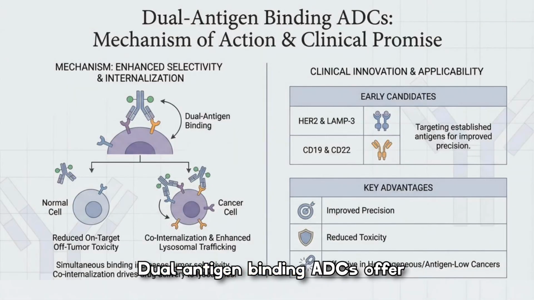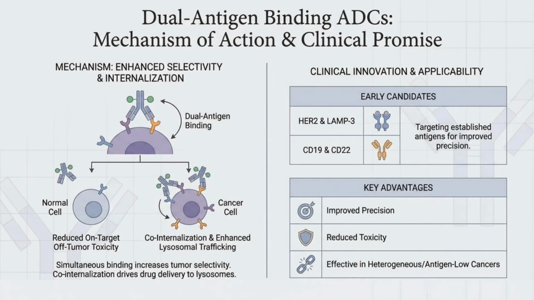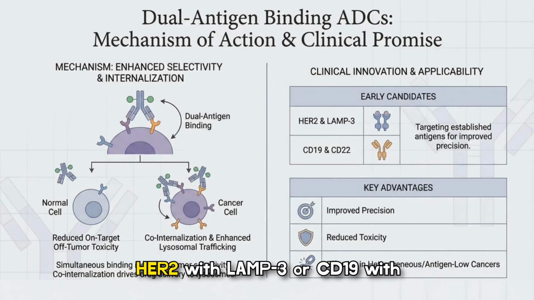Dual antigen binding ADCs offer enhanced selectivity by requiring simultaneous engagement of two targets, which reduces on-target off-tumor toxicity and promotes co-internalization with improved lysosomal trafficking. Early candidates pair antigens like HER2 with LAMP3 or CD19 with CD22, and this approach promises better precision, lower systemic toxicity, and efficacy in heterogeneous or antigen-low tumors.